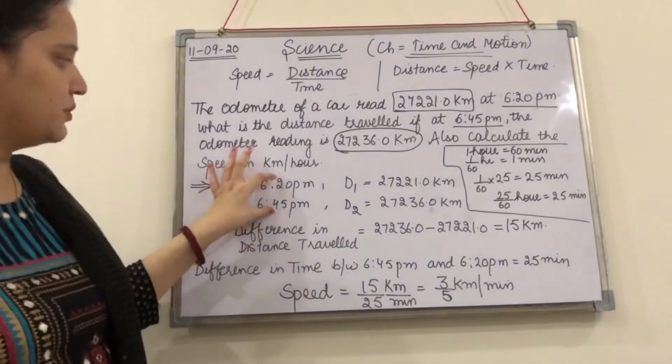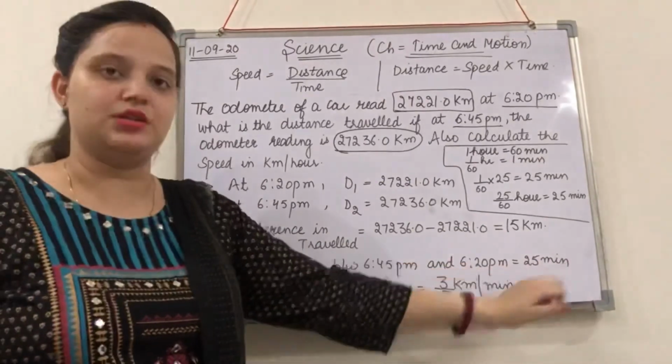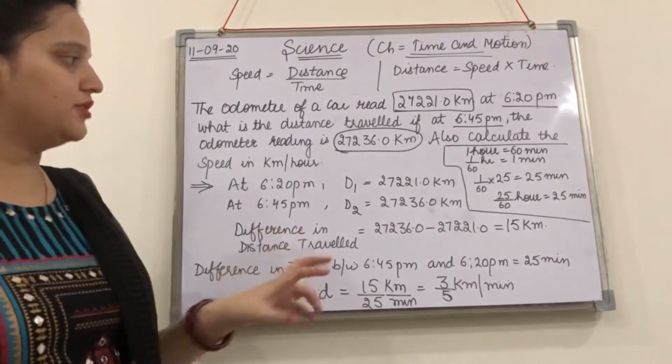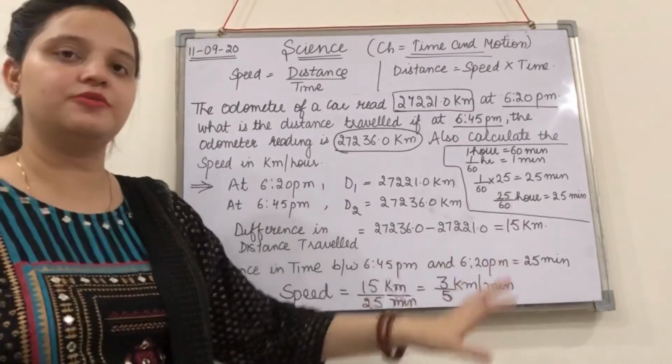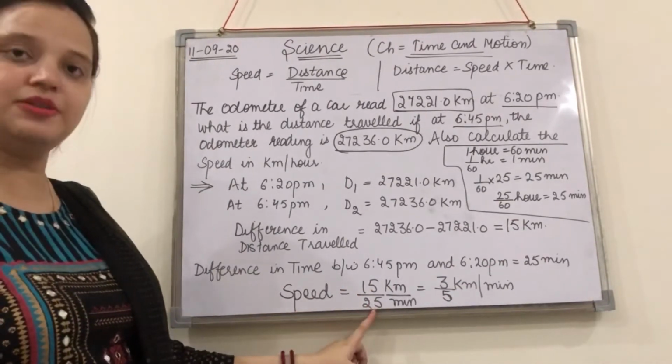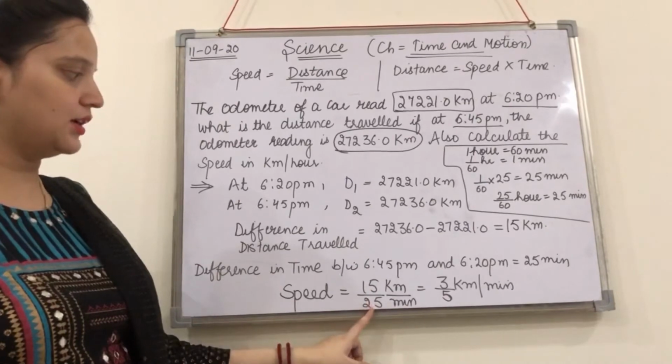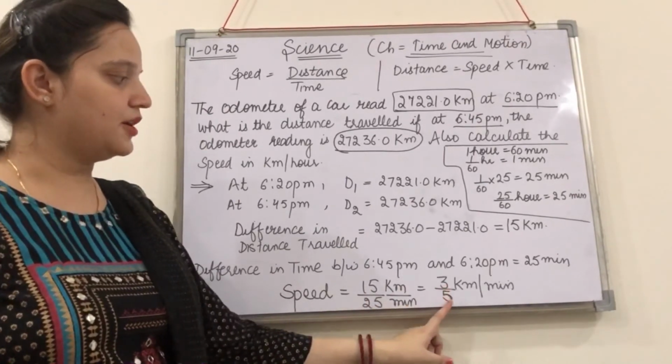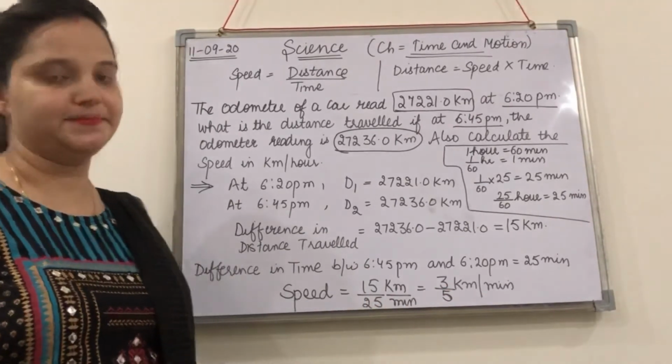And what is this time interval? This time interval is 25 minutes. So in 25 minutes the body has covered a distance of 15 kilometers. So what will be the speed? 15 by 25, distance by time. So it is going to give you 3 by 5 kilometer per minute.